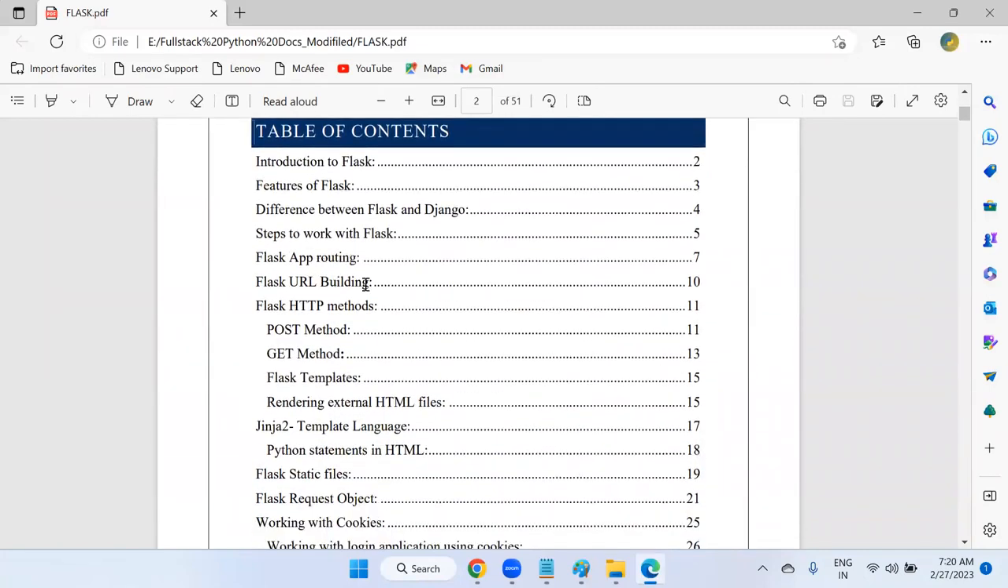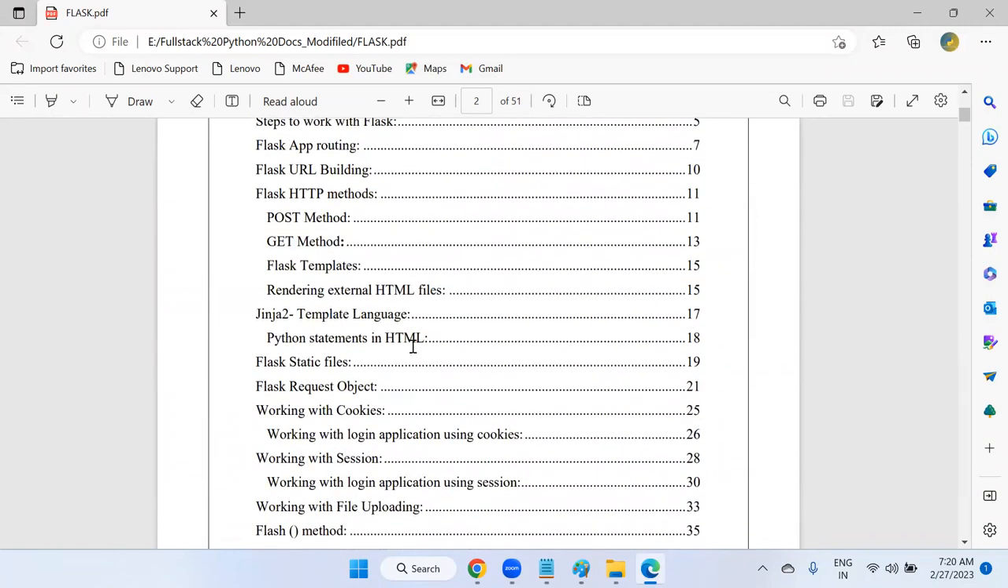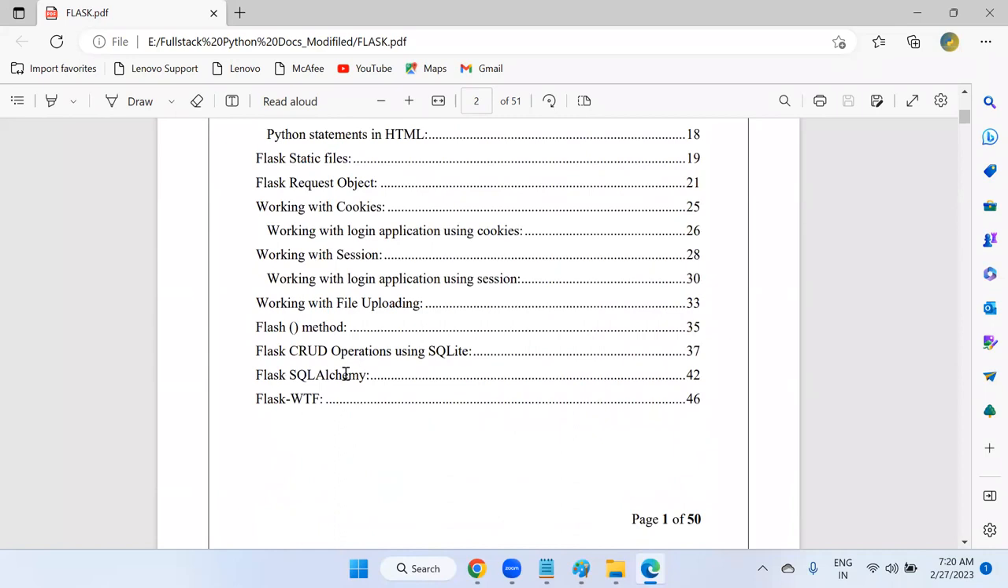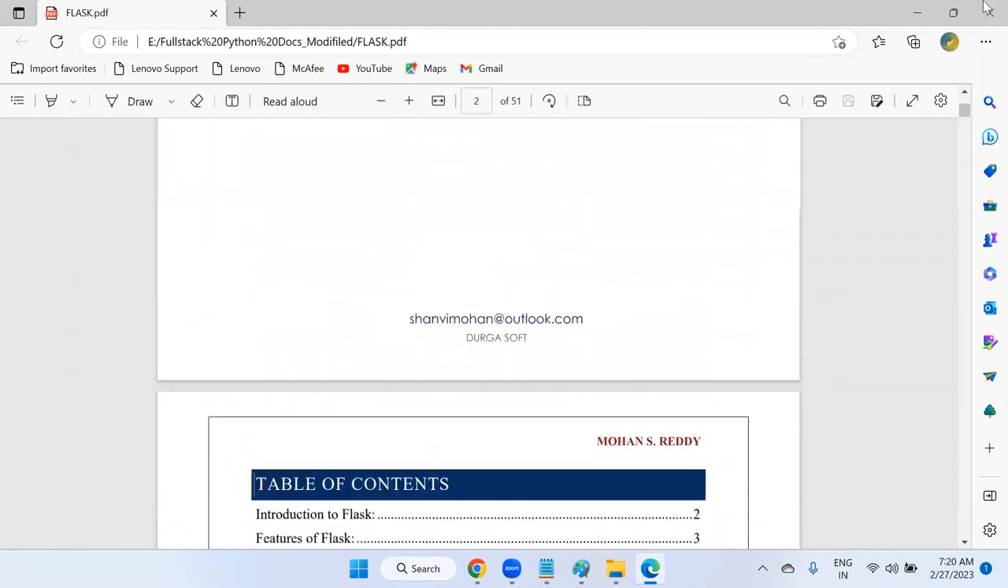Flask app routing, URL building, HTTP methods, and Jinja 2 template, Python statements in HTML, Flask static files, request object, cookies, sessions, Flash method, CRUD operation using SQLite, SQLAlchemy, WTForms. These are the Flask topics. It is a micro framework. It is a lightweight framework.